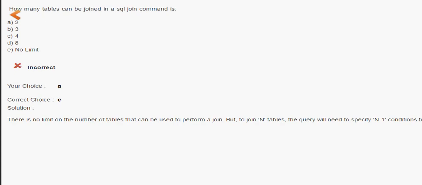Okay, the next question is, how many tables can be joined in a SQL join command? There is exactly no limit. We cannot say one column, two column. There is no limit on the number of tables that can be joined, but to join n tables, the query will need n minus 1 conditions to join the tables. Because 1 is already taken into consideration, so n minus 1 conditions to join the tables on. Very important question.